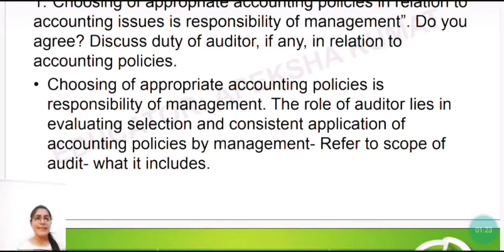The role of the auditor lies in evaluating the selection and consistent application of accounting policies by the management. The auditor has to examine what accounting policies are being followed by the entity, and whether they are applied consistently year on year, right? Is the accounting policy consistently followed by the entity or the management?